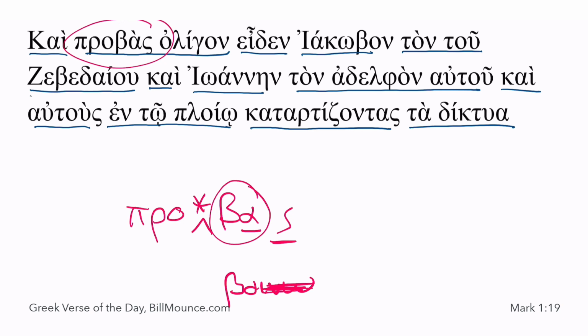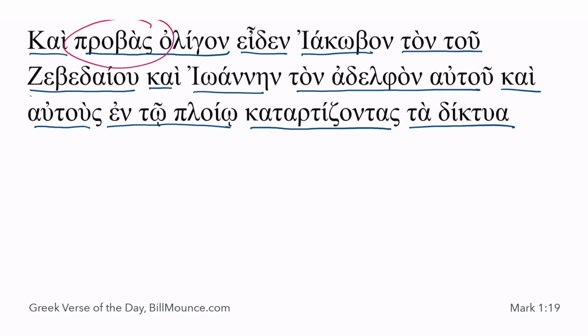And again, you have a sequence of events in narrative, and it's very common to have the first verbal form be an aorist participle, followed by the indicative. It's how the Greeks indicate sequence. So probas is the aorist active participle, nominative singular masculine, of probaino. So, going on a little while, he saw James, the of Zebedee.